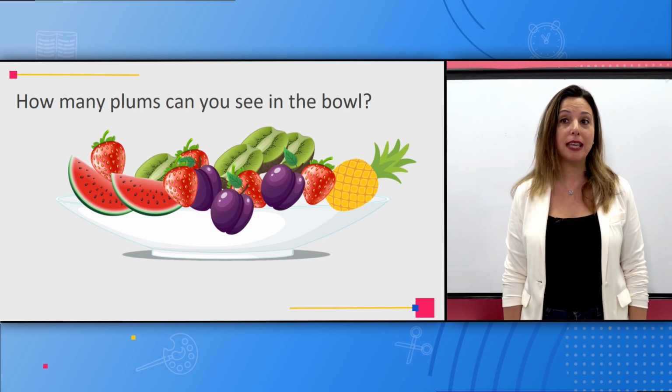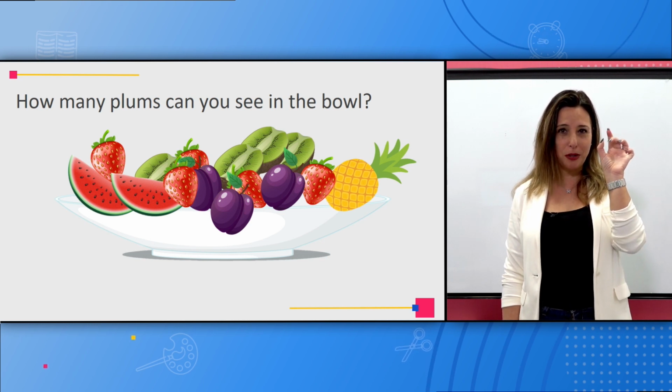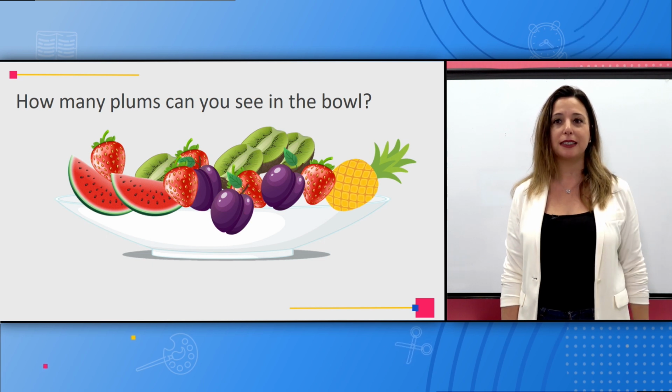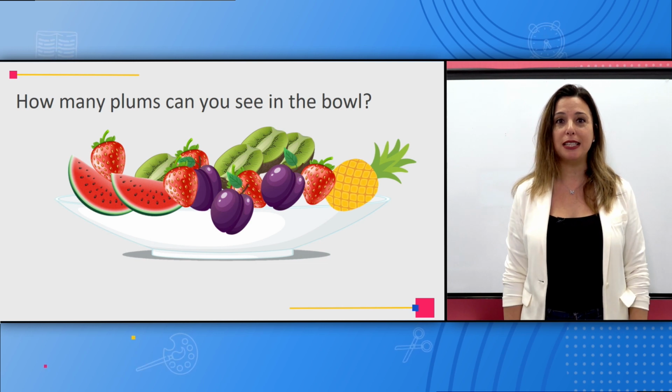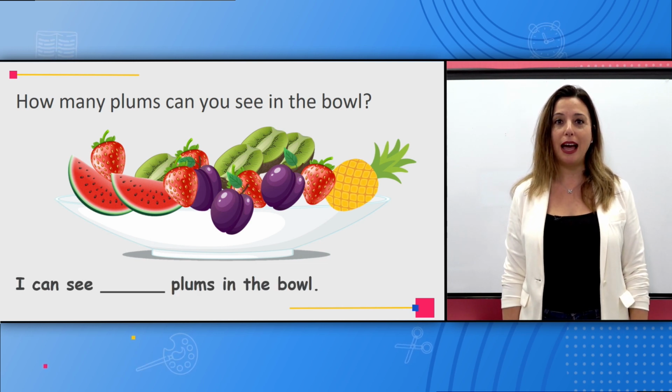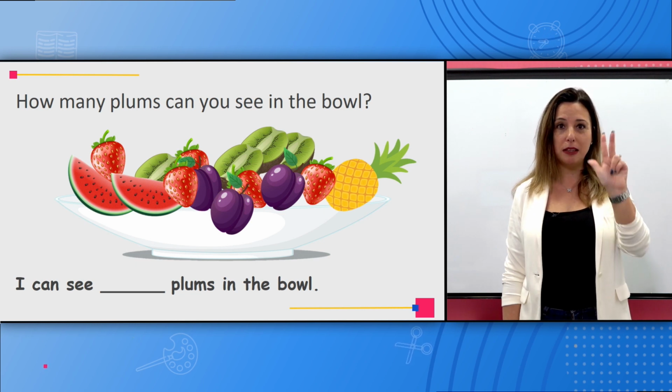How many plums can you see in the bowl? Plums, what is a plum? It is round and purple, remember? Round and purple, and it is small. Okay, a plum. How many can you see there? I can see 3 plums in the bowl.